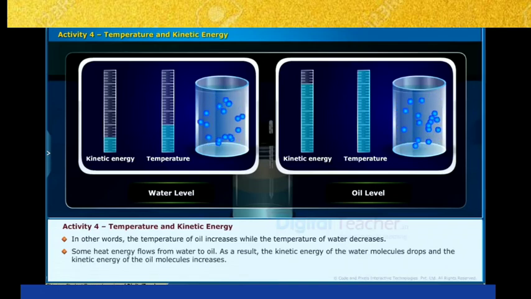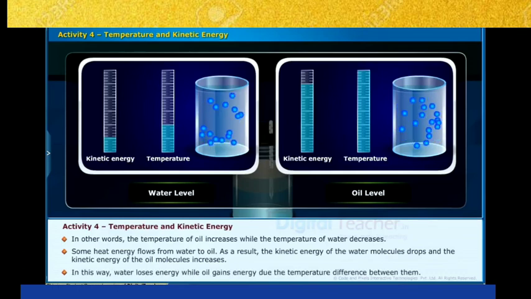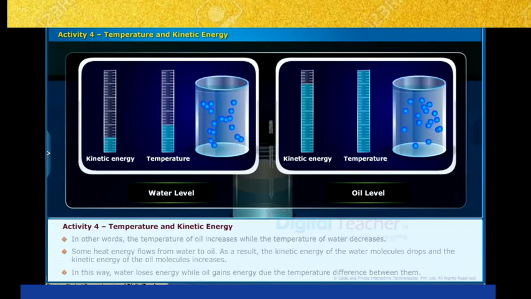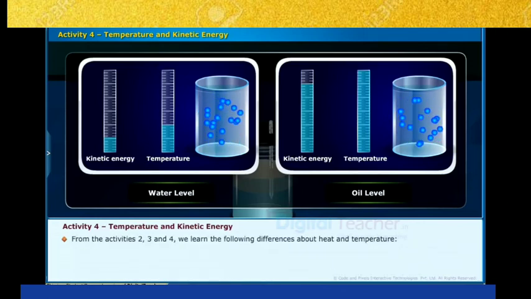Some heat energy flows from water to oil. As a result, the kinetic energy of the water molecules drops and the kinetic energy of the oil molecules increases. In this way, water loses energy while oil gains energy due to the temperature difference between them. From the activity 2, 3, 4, we learn the following difference about heat and temperature.